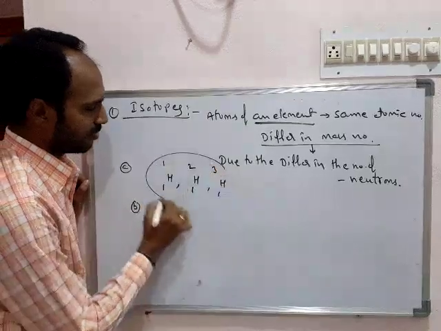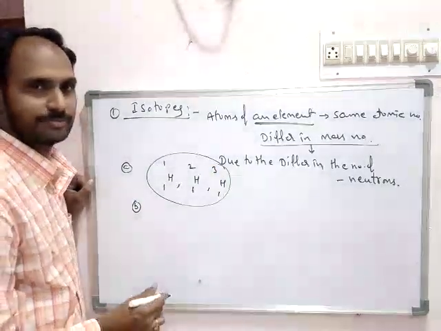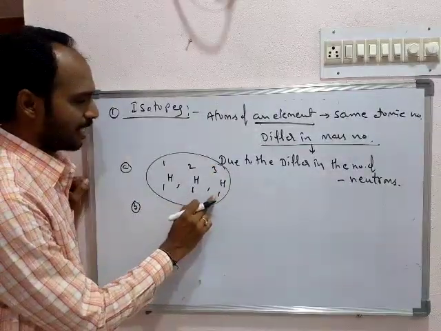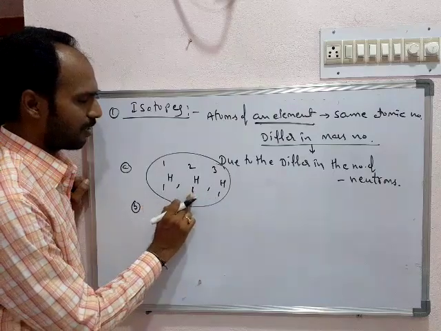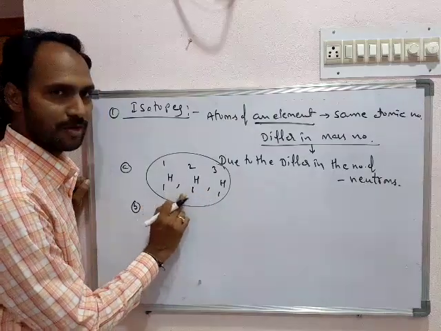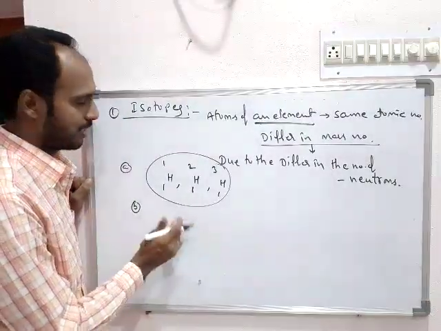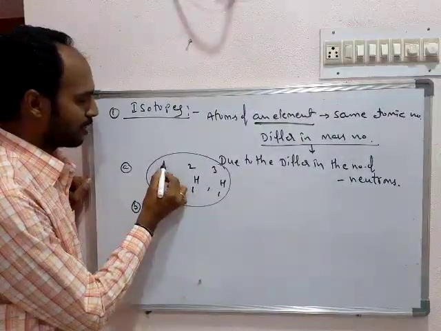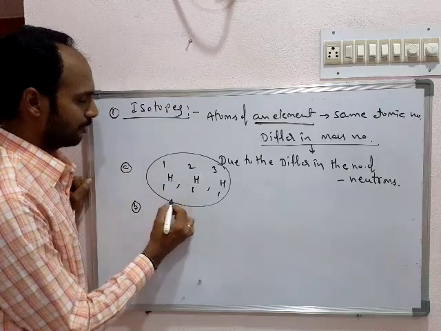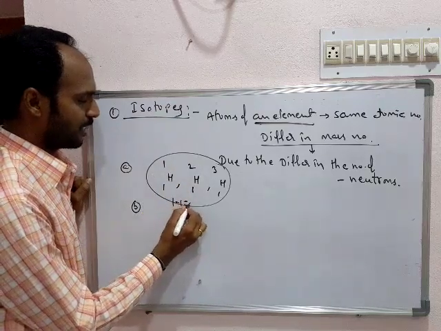These three are isotopes of hydrogen, in which all have the same atomic number, meaning they all have the same number of protons, 1, 1, 1, but they differ in their number of neutrons. Here the number of neutrons is 1 minus 1 equals 0.